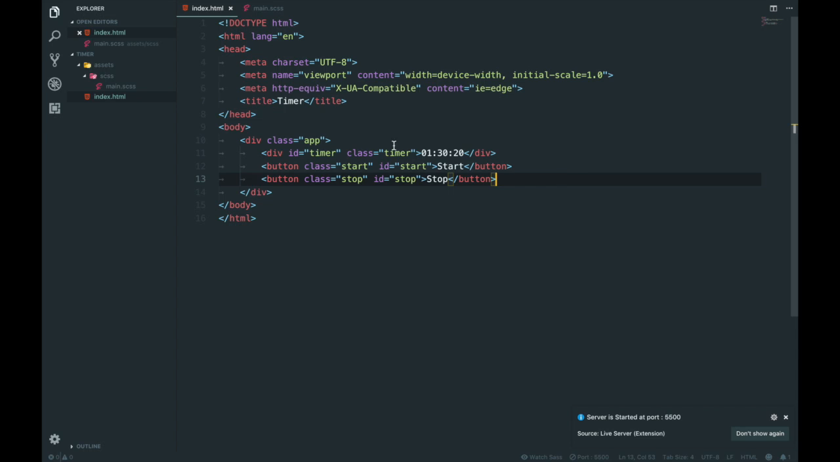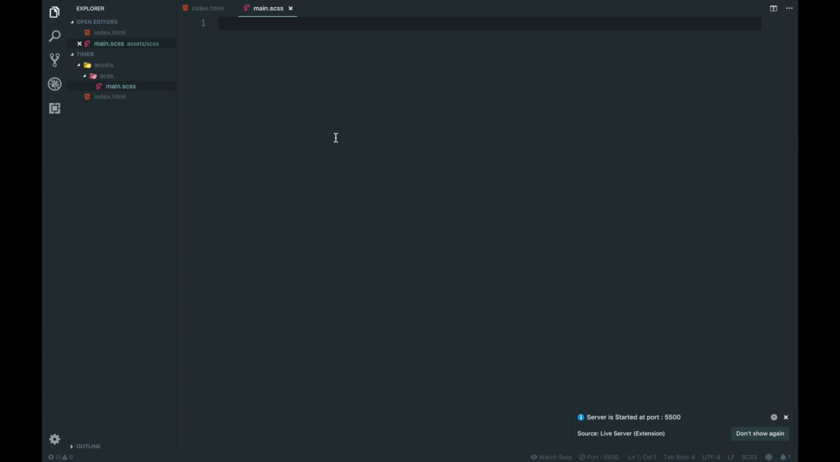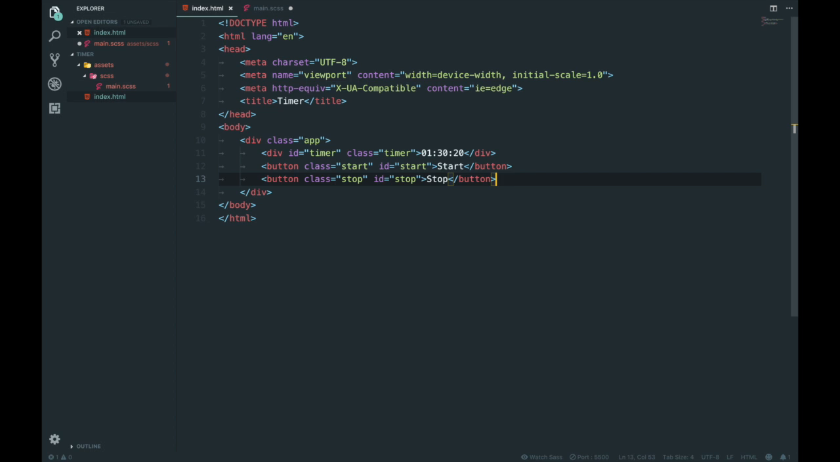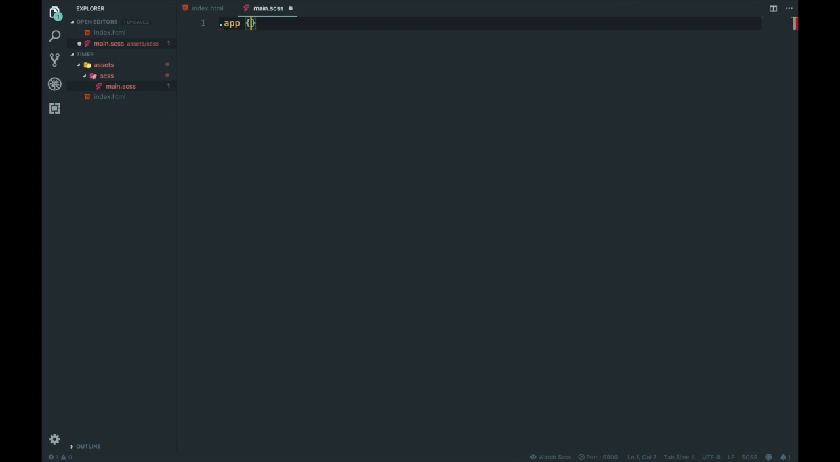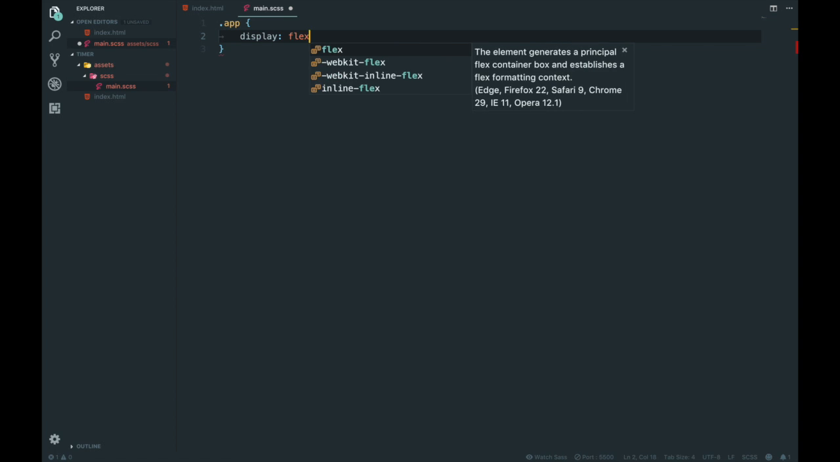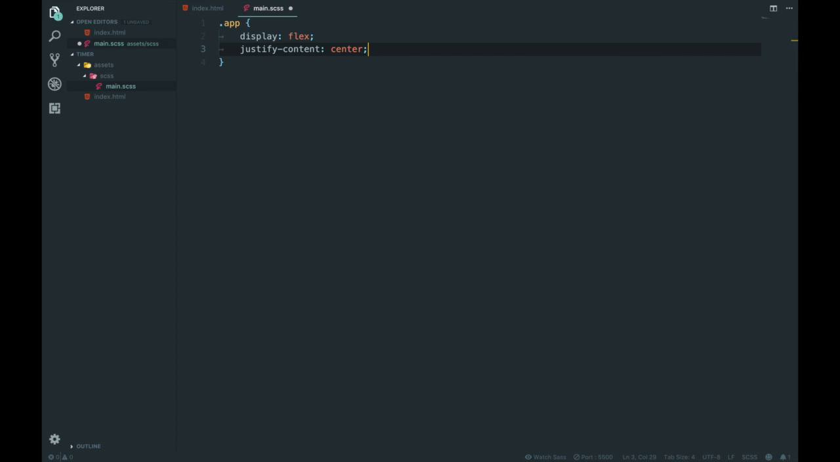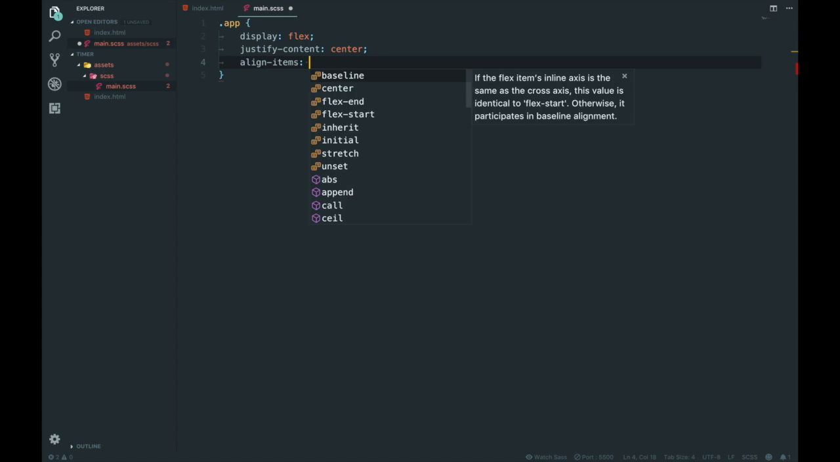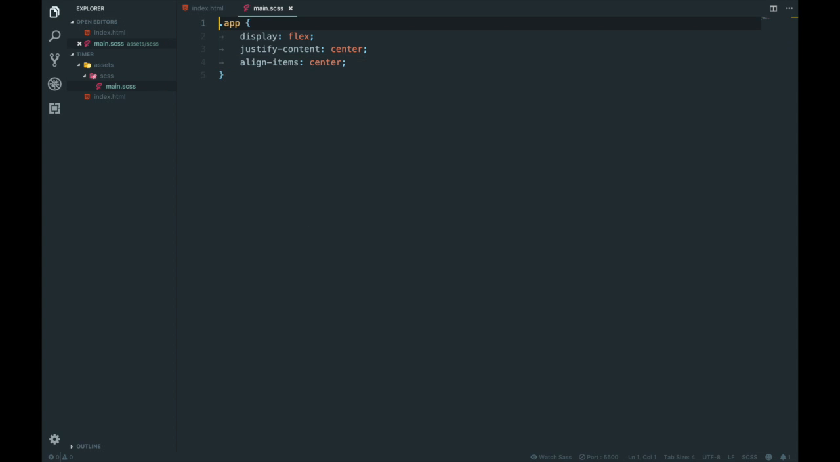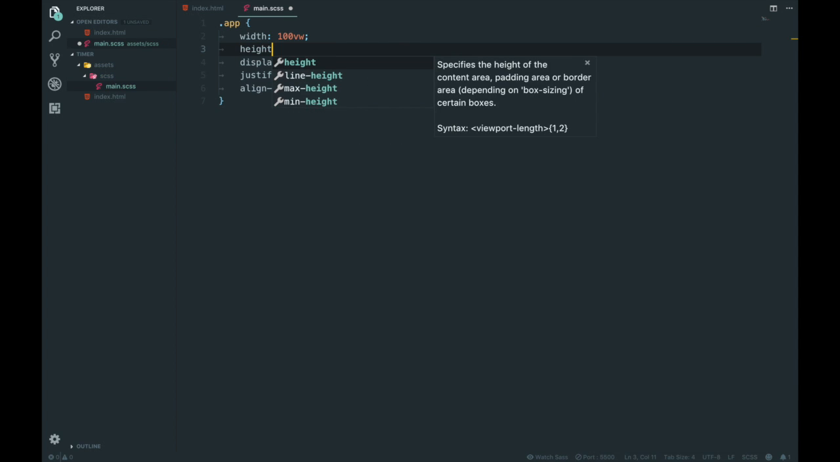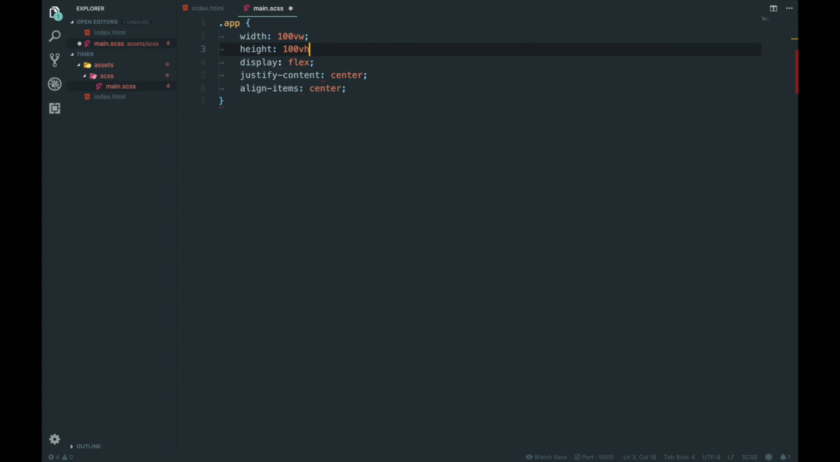I'm sorry. Alright, so we're going to Sass and we're going to start this up. We're going to go app. Was it app or dot app? It was dot app. We have class. And we're going to say display flex, justify content center, and align items center. Oh, and we're going to say width 100vw and height 100vh.